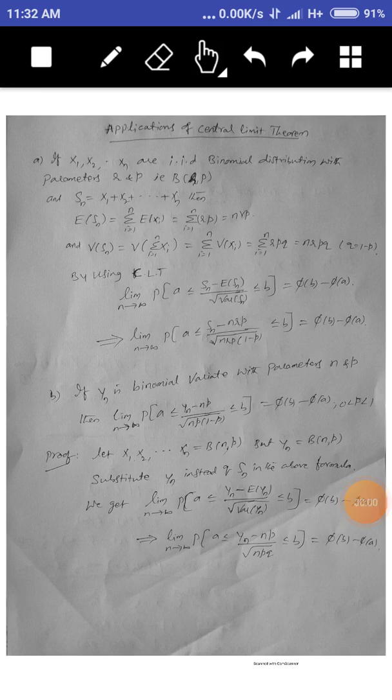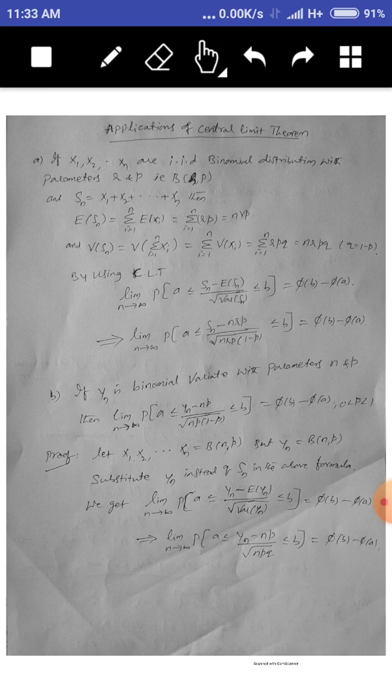Good morning, students. So, today we are going to discuss the applications of central limit theorem. In my last classes, we have discussed the different types of central limit theorems. Today, we are going to discuss the applications of central limit theorem.